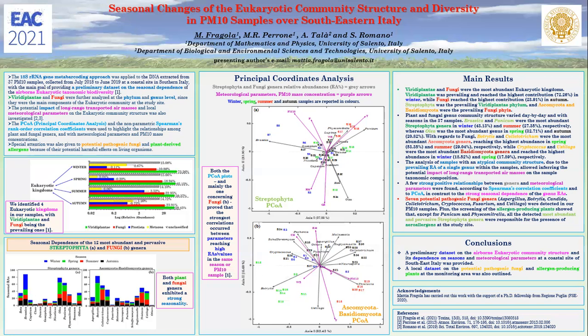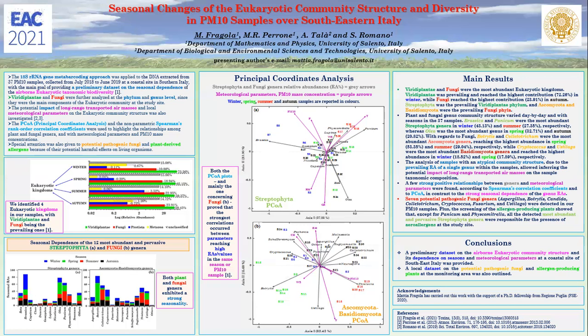The impact of long-range transported air masses on the same structure was also proven. Nevertheless, rather few genera were significantly correlated with meteorological parameters and PM10 mass concentrations. The principal coordinates analysis plots and non-parametric Spearman's rank order correlation coefficients showed that the strongest correlations generally occurred between parameters reaching high abundances or values in the same season or PM10 sample.